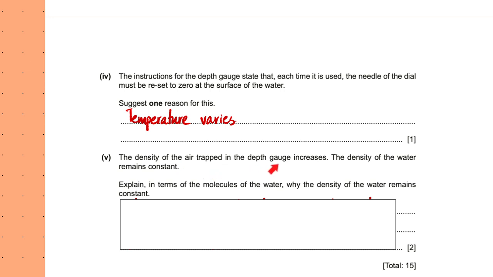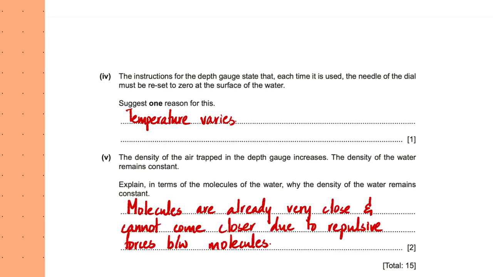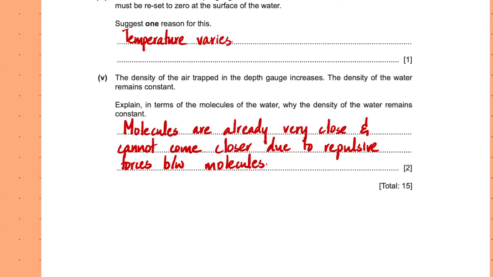Density of the air trapped in the depth gauge increases, however, the density of the water remains constant. Explain in terms of the molecules of water why the density of the water remains constant. So if density remains constant in terms of the molecules, that's probably because the molecules cannot come any closer together, and that's because of the repulsive forces between molecules. Now, how do I know they are repulsive forces? Basically if I think about a molecule and another one, both of these would have a nucleus at the center, so these would repel at very short distances.